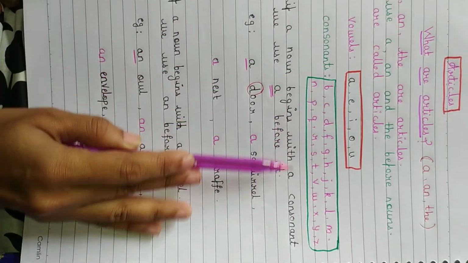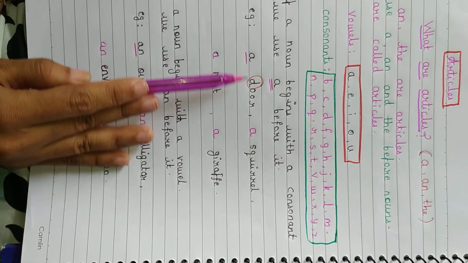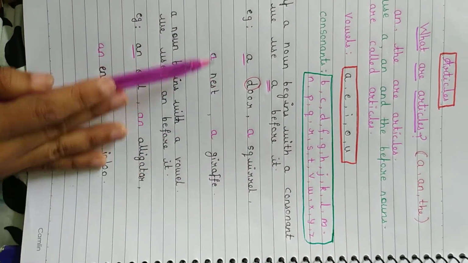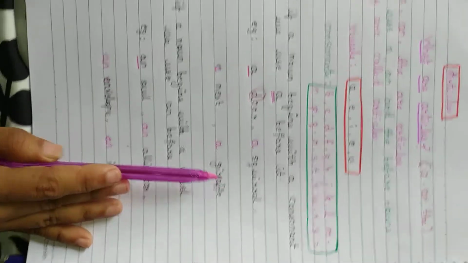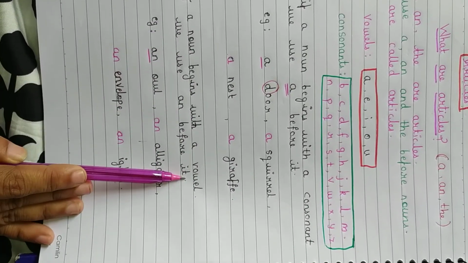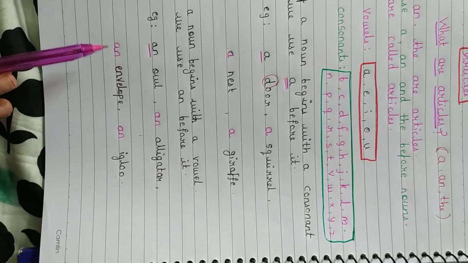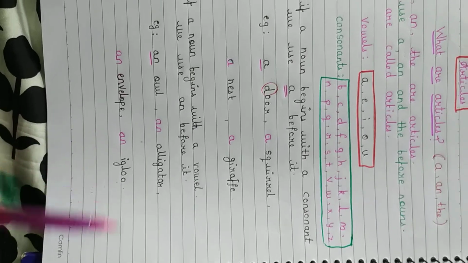If a noun begins with a consonant, we use a before it. Example, a door, a squirrel, a nest, a giraffe. If a noun begins with a vowel, we use an before it. Example, an owl, an alligator, an envelope, an igloo.